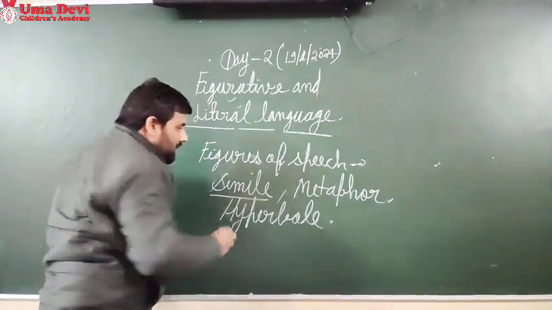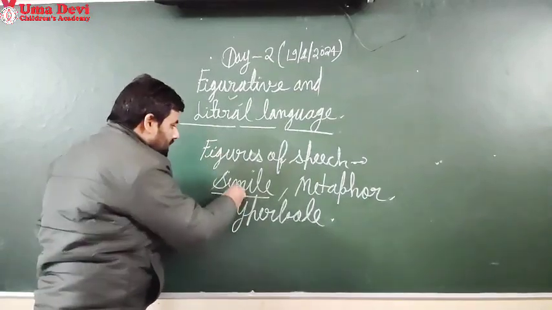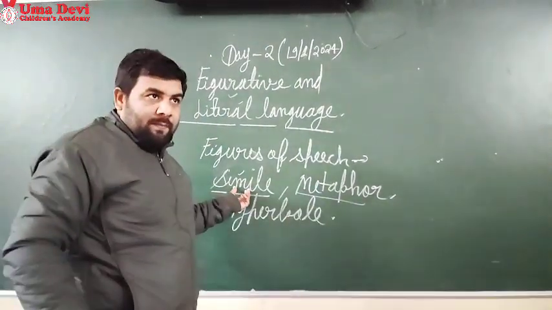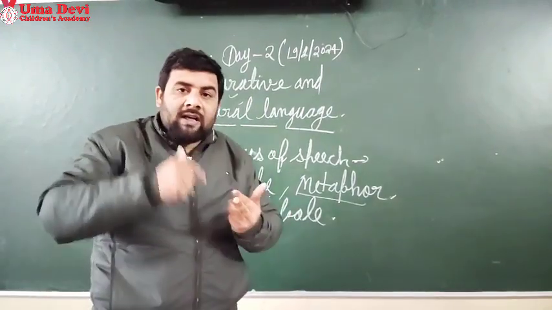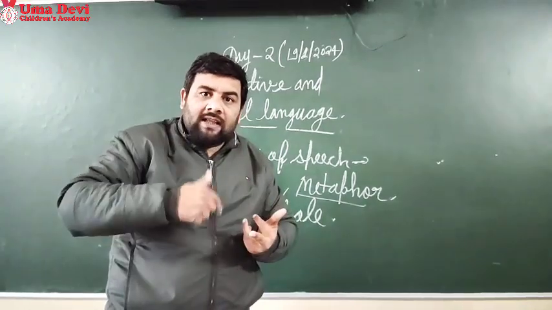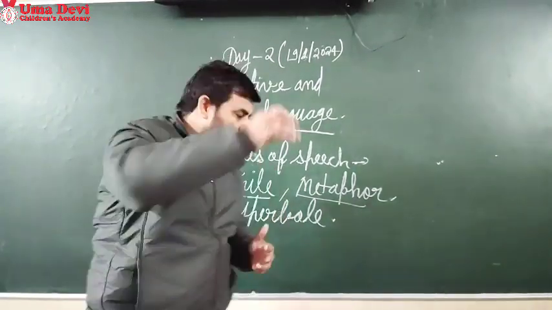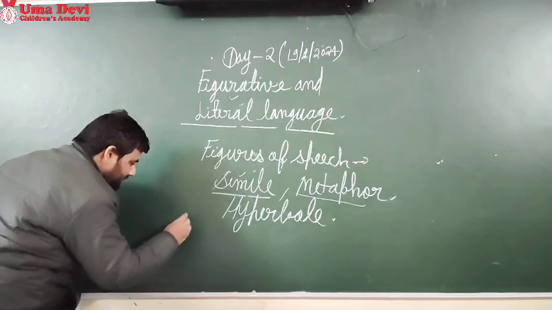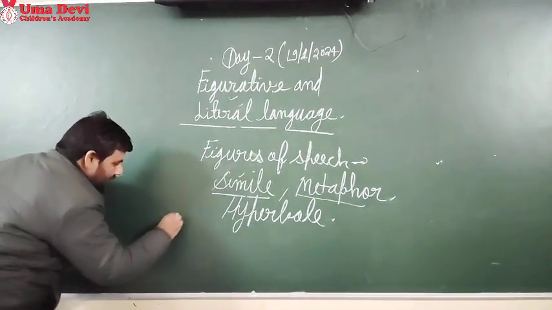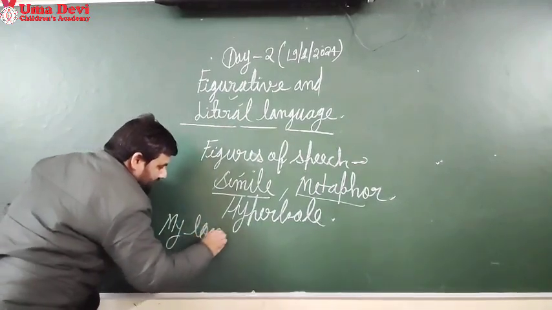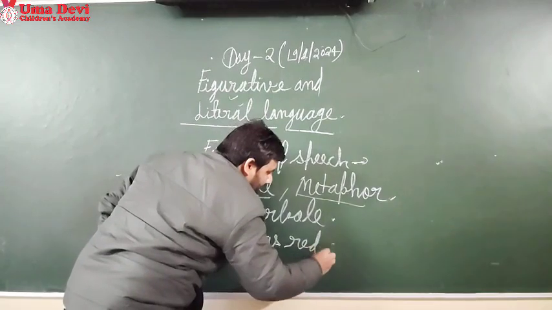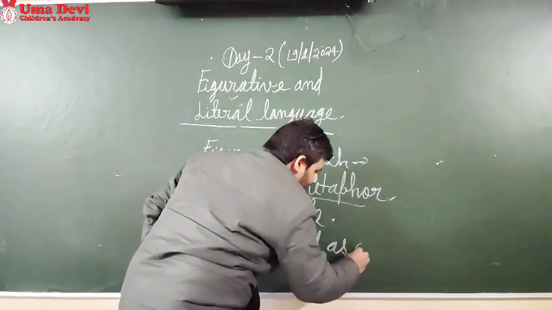Now I am going to give you a brief description of simile and metaphor. A simile is a figure of speech in which we make a comparison between two different objects directly, and the words as or like are used. For example, my love is as red as a rose.